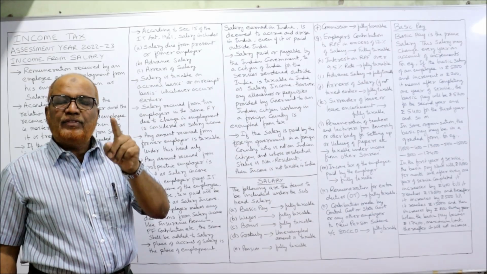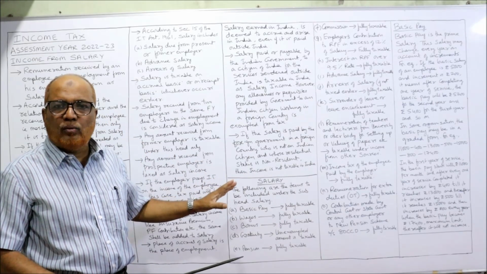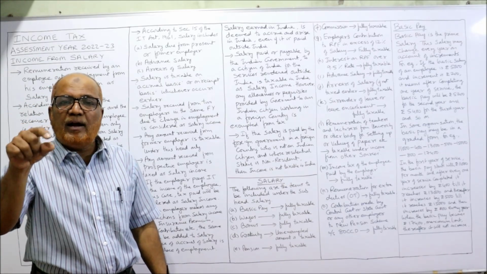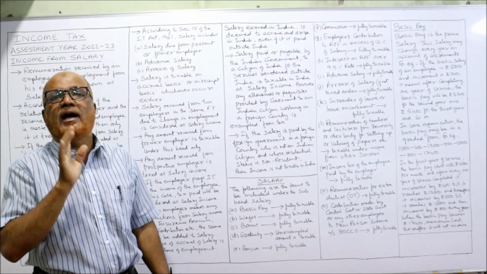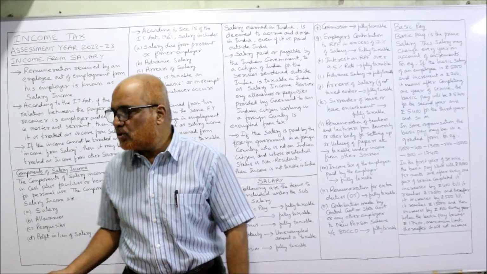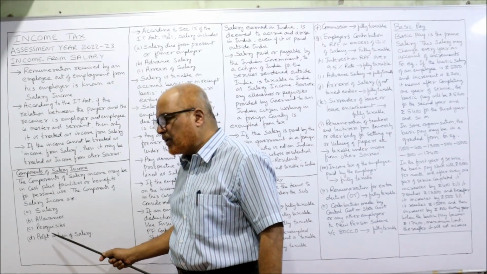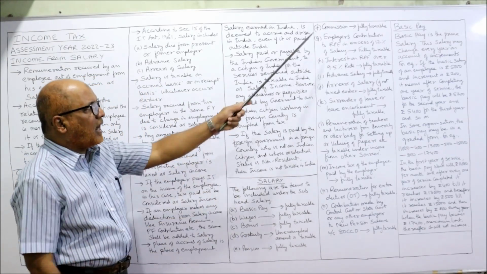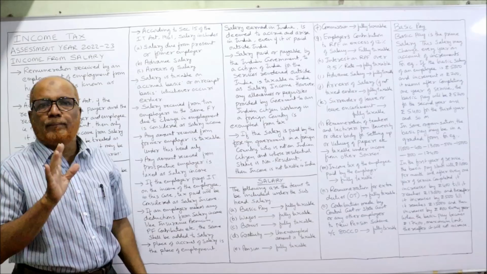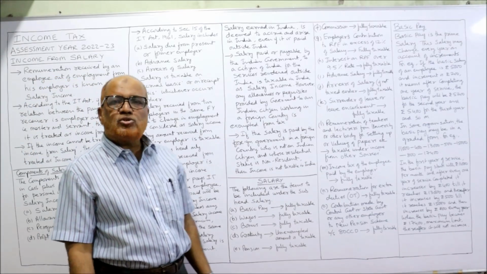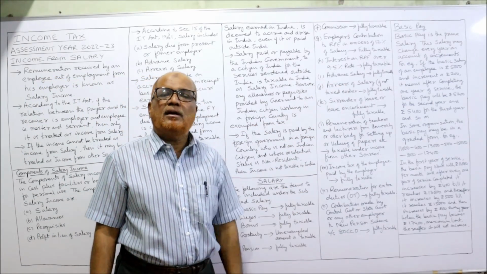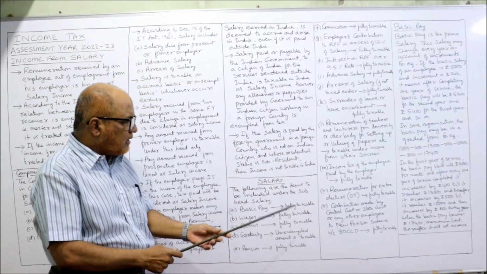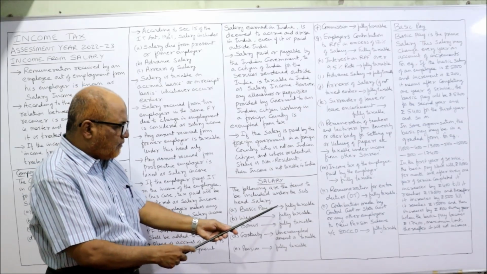So if you watch this video with full concentration, you won't find any difficulty while doing the problems about which item should be taken under which head, subhead. Totally 4 subheads are there: salary, allowances, perquisite, profit in lieu of salary. So under the subhead salary, these are all the items that may appear. That's it. Now the last topic in this video is basic pay. The basic pay is one of the items under salary. Here you can see basic pay is fully taxed.